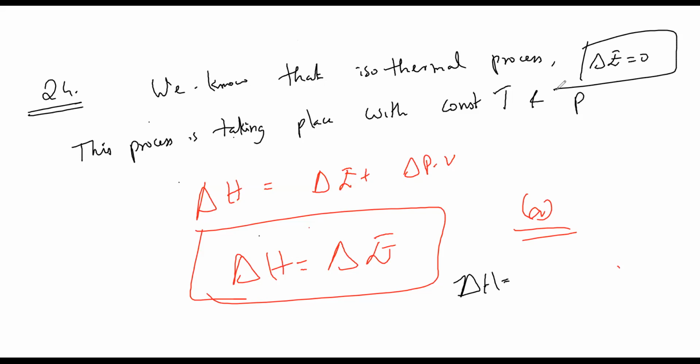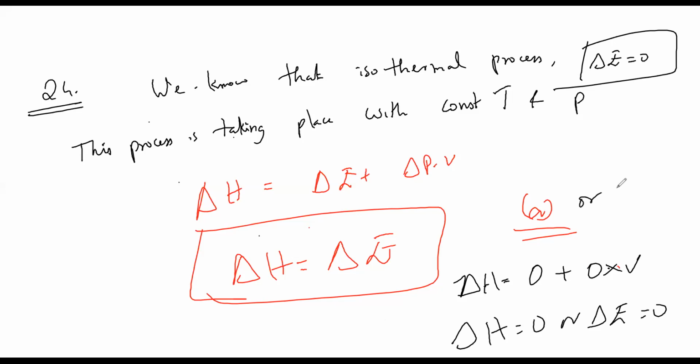So delta H is equal to 0 plus 0 into V, because delta P is also 0. It's a constant thing. Differential constant is 0. Change is 0. That's it. So we can say delta H is equal to delta E, or we can say that delta H is also equal to 0. So we can have either option A or option C.